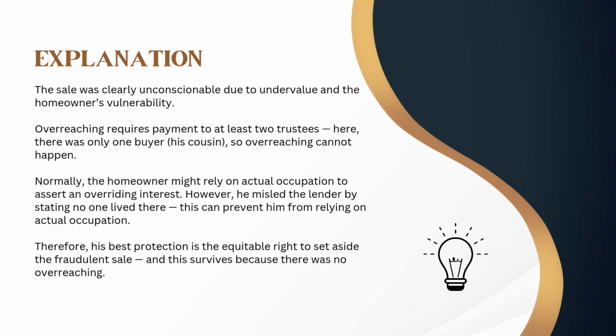Overreaching requires payment to at least 2 trustees. Here, there was only one buyer, his cousin, so overreaching cannot happen. Normally, the homeowner might rely on actual occupation to assert an overriding interest. However, he misled the lender by stating no one lived there. This can prevent him from relying on actual occupation. Therefore, his best protection is the equitable right to set aside the fraudulent sale, and this survives because there was no overreaching.